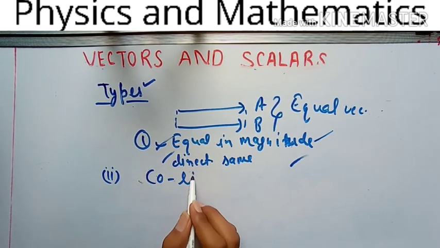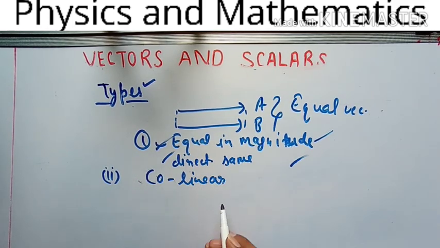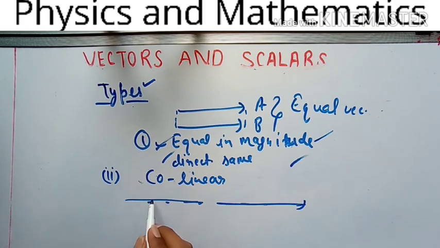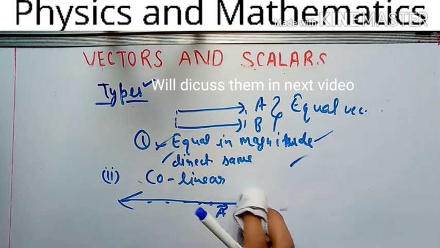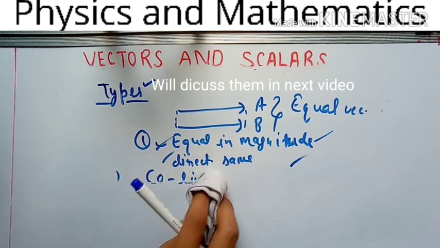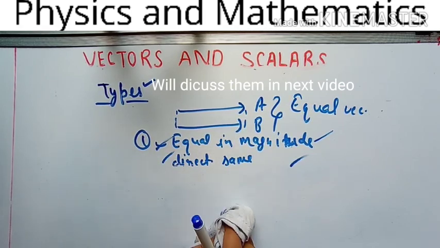Collinear, this is the line and two vectors are lying on the same line, no matter in which direction. They may also lie in this way, a vector and this is b vector. They are collinear. Now there are so many types, and I don't think discussing them all is a very good idea.